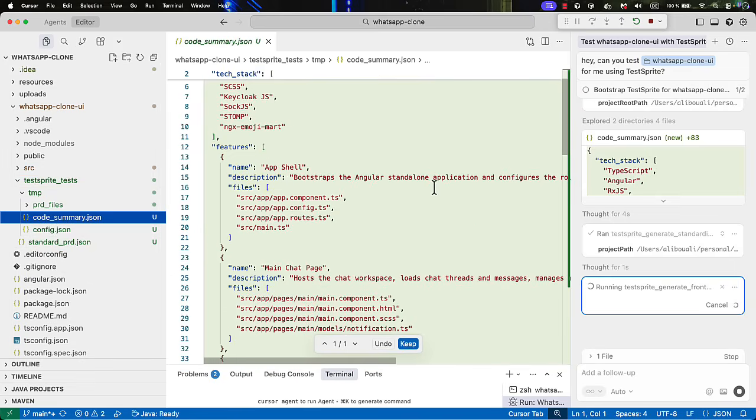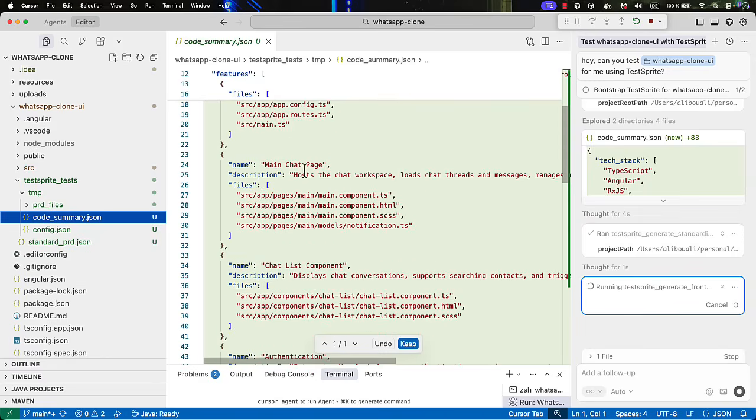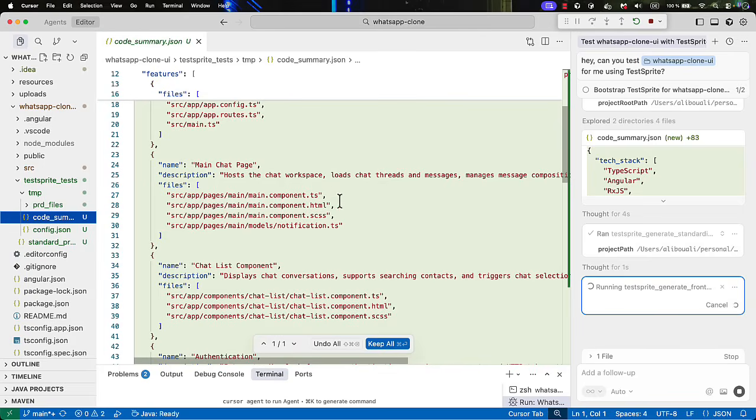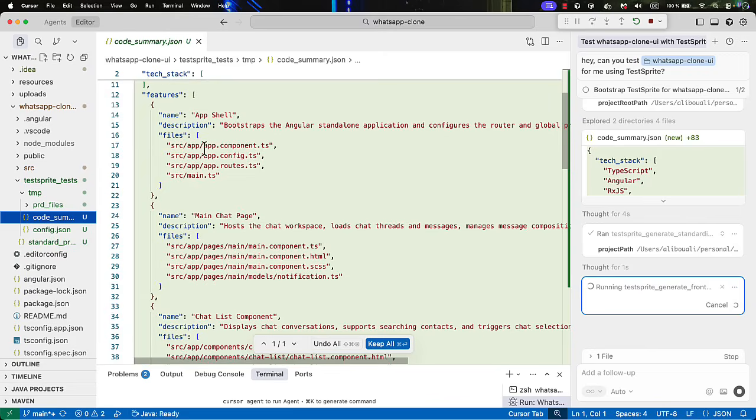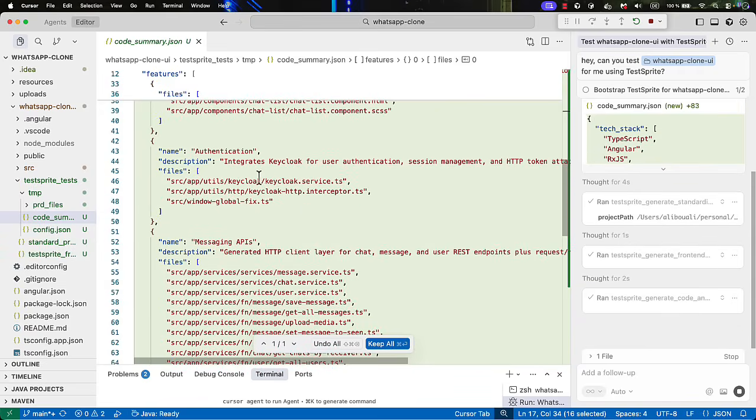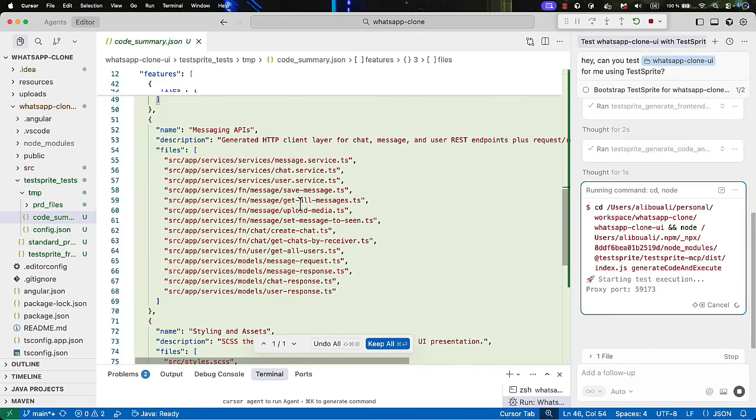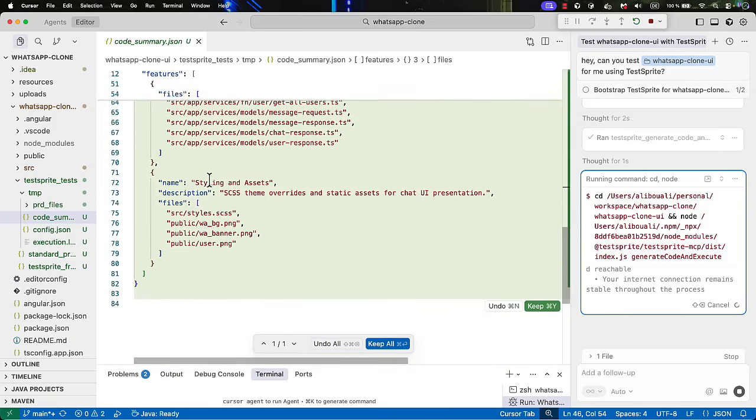We have an app shell that bootstraps the Angular standalone application, main chat page. We have the chat list component, and as you can see in the background, TestSprite was able to check all the project structure, and it identified the app component, the main chat component, the chat list component, the authentication using Keycloak service, and so forth. And here are the different services that we are using: message service, chat service, user service, and so forth. Also, it was able to identify the styling that we are using. So we have the size.css, user banner, WhatsApp banner, WhatsApp background, and so forth.